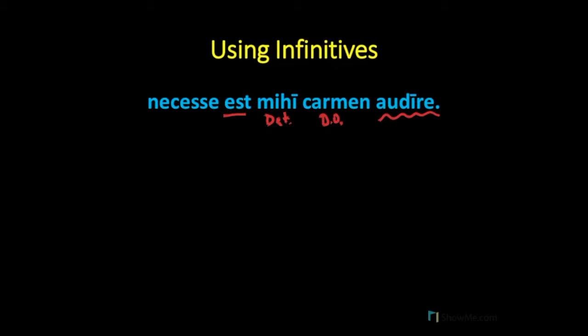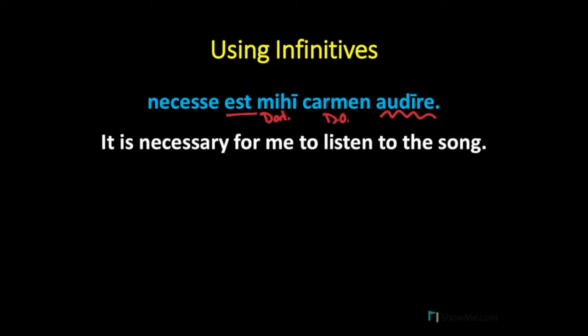So we translate this as, it is necessary for me, that's dative case, for me to listen to the song. So this is another subjective use of the infinitive. You might view necesse as the subject of the sentence, necessary, to hear as the predicate.